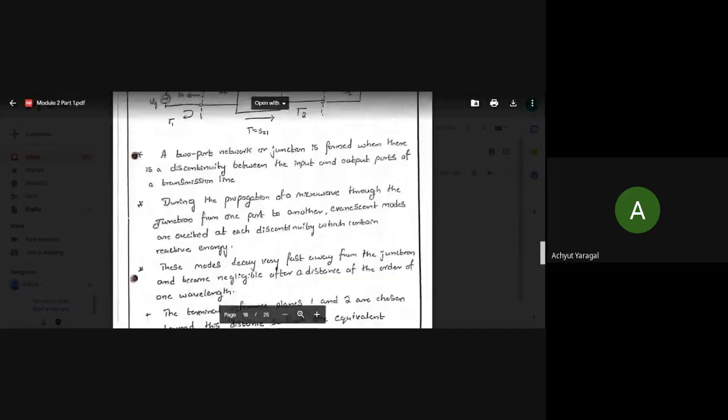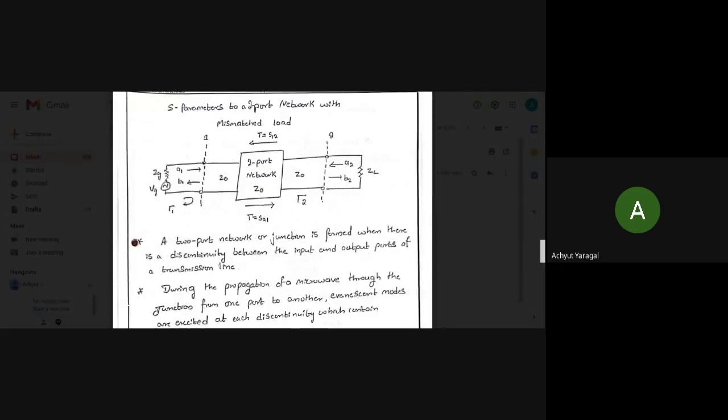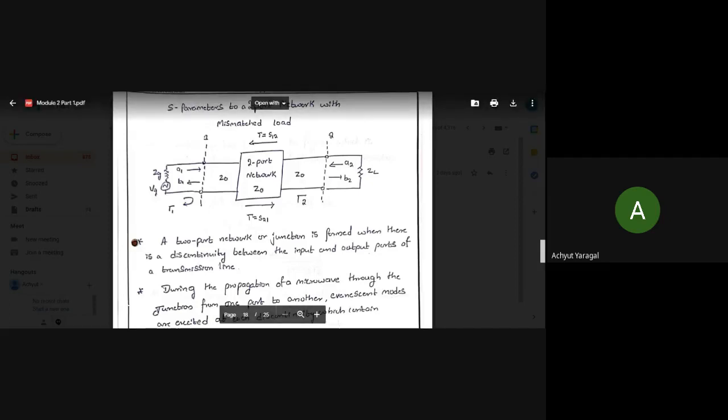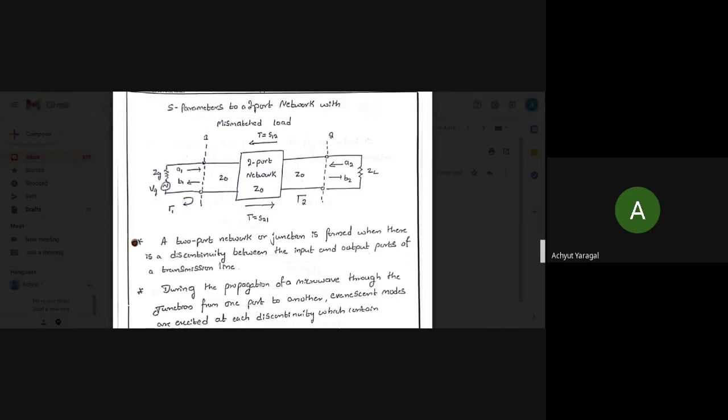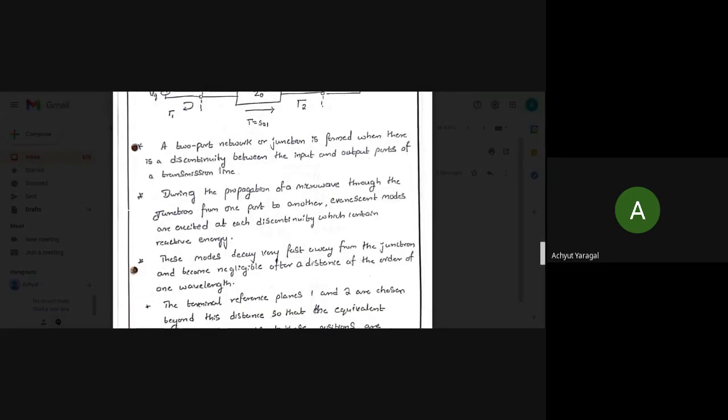This is an important derivation which we have to consider for importance. I think this particular derivation has been asked in the problem section as a problem. Remember, this particular topic which I have discussed is concerned with the problem section. They will ask you to find out the input reflection coefficient of the two-port network. At that time we have to draw this particular diagram, mention certain points regarding the two-port network or junction, and then derive this equation for reflection coefficient 1.